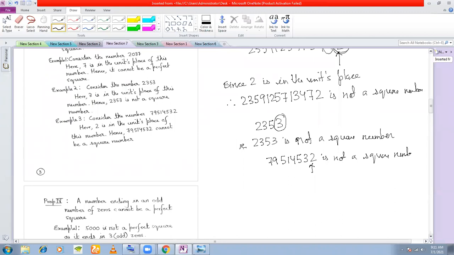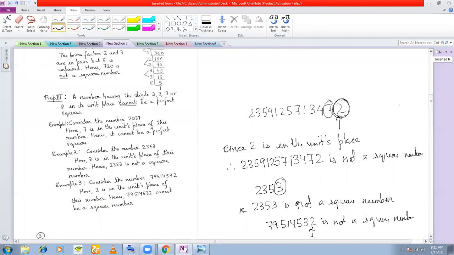So any of the digits 2, 3, 7 and 8, I've given you 4 digits here. When you see a 2 in the units place, you can say it is not a square number. If you see 3 in the units place, you can directly say it is not a square number. If you see 7 in the units place, you can say it is not a square number. Or even if you see an 8 in the units place, you can say it is not a square number.